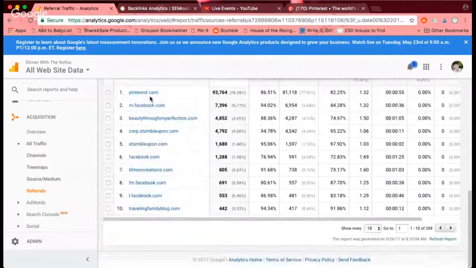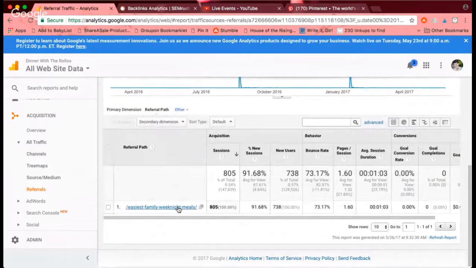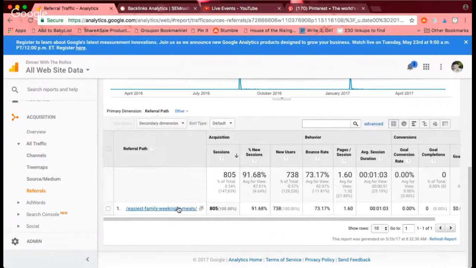You can see that most of the traffic, obviously Pinterest and Facebook, are at the top. Beauty Through Imperfection is another blog that I own, so I'm going to skip that one because I know all of the backlinks that are coming from that site. So once we get past social media and the sites that I own, the first one we have here is lilnewcreations.com. So I'm going to click that, and it's going to tell me the exact URL from Lil New Creations that is sending me referrals.